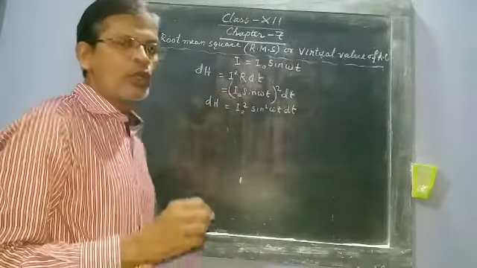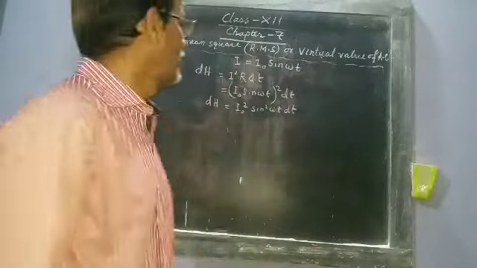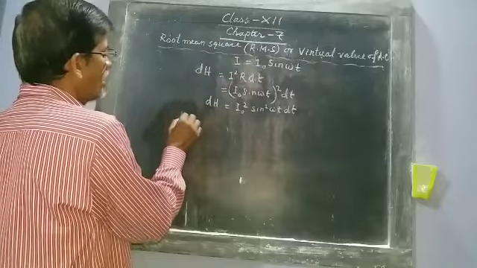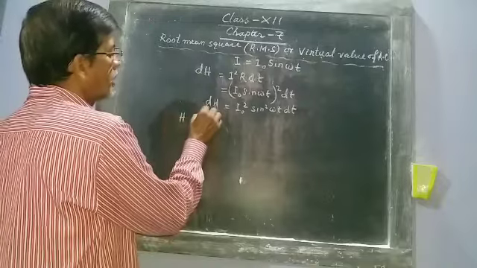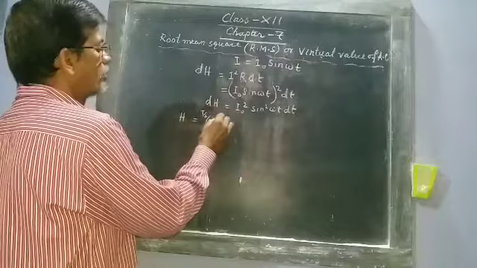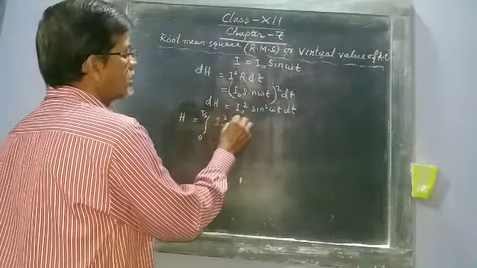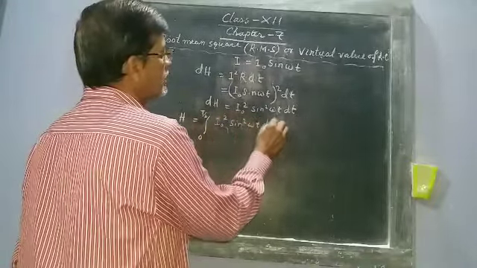This is dH. So what is the total heat produced for half time period? For half time period, total heat H equals integration from 0 to T by 2 of I naught square sin square omega t dt.